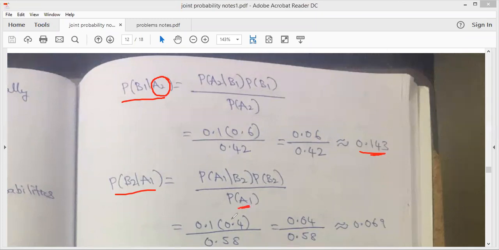Substituting the values, we get 0.069. So these two are the probabilities of error transmission, whereas probability of B1 given A1 and probability of B2 given A2, discussed in the previous step, are the correct transmission.